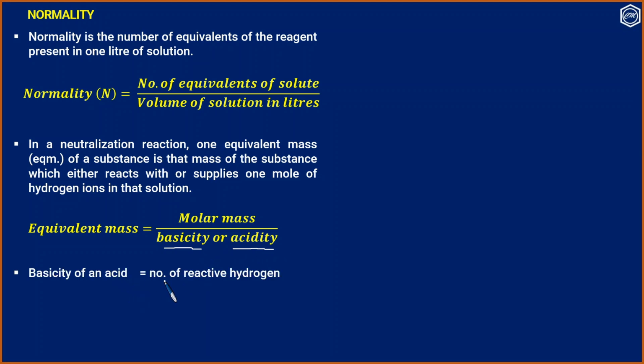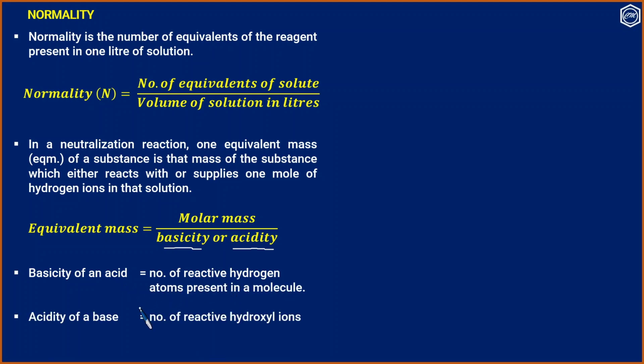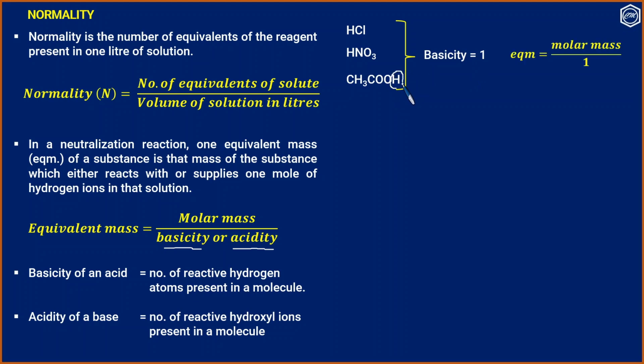Basicity of an acid is the number of reactive hydrogen atoms present in it. Acidity of a base is the number of reactive hydroxyl ions present in a molecule. If we consider HCl, HNO3, acetic acid, basicity is 1. For acetic acid, only this hydrogen can be replaced. So equivalent mass will be molar mass by 1.